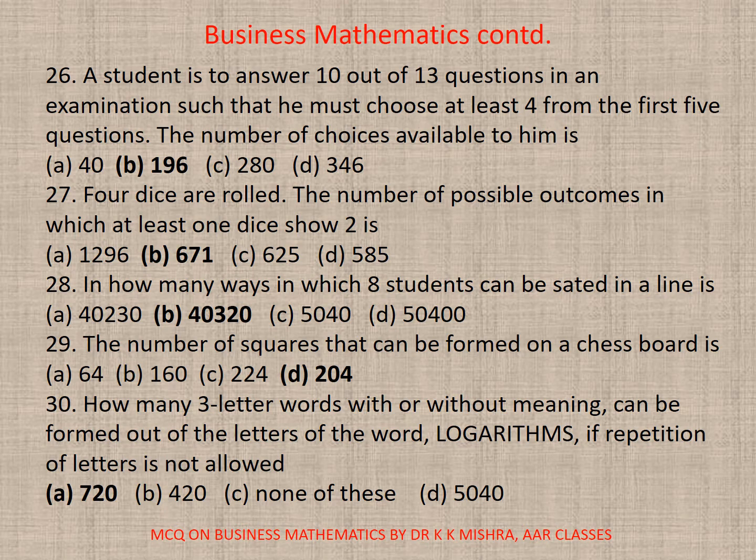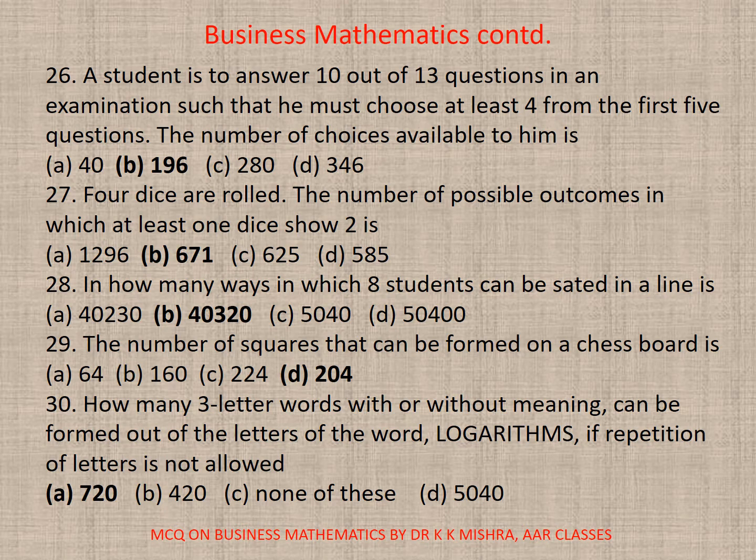26. A student is to answer 10 out of 13 questions in an examination such that he must choose at least 4 from the first 5 questions. The number of choices available to him is, here the correct option is B, 196. 27. 4 dice are rolled. The number of possible outcomes in which at least one die shows 2 is, correct option is B, 671. 28. In how many ways can 8 students be seated in a line? Here the correct option is B, 40,320. 29. The number of squares that can be formed on a chessboard is, here the correct option is D, 204.